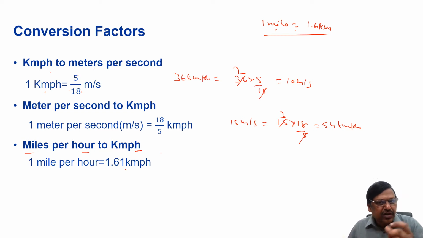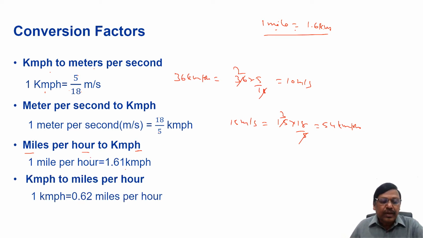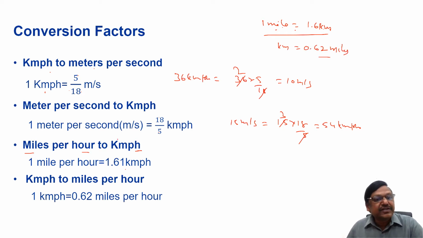1.6, also you can use rounded off to one digit after the decimal. Next, if I have to convert kilometers per hour into miles per hour, it will be 0.62 miles per hour, because 1 mile is equal to 1.61 kilometers, or 1 kilometer equals approximately 0.62 miles. That is the reason. This is about conversion factors.